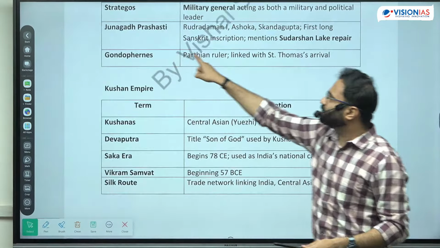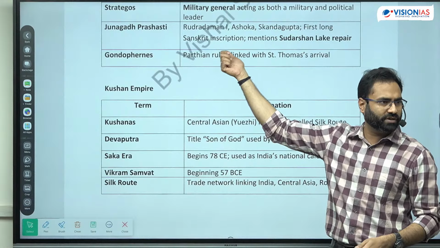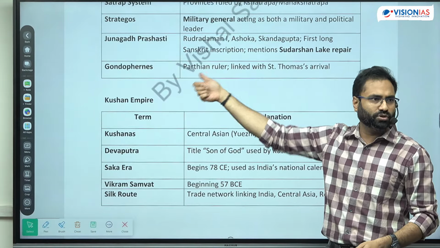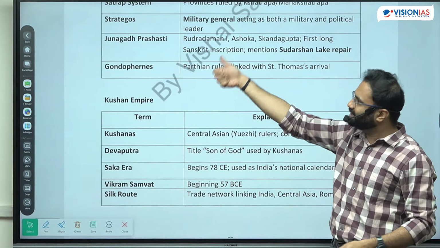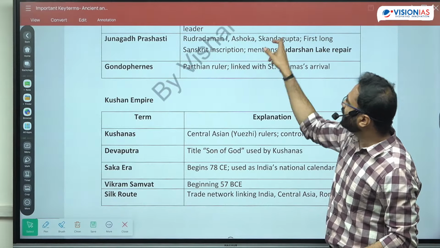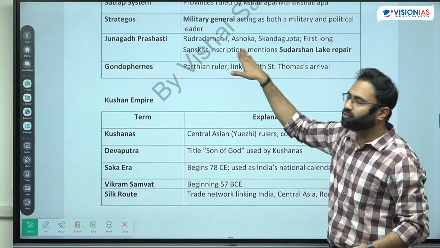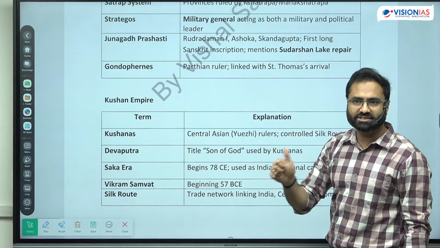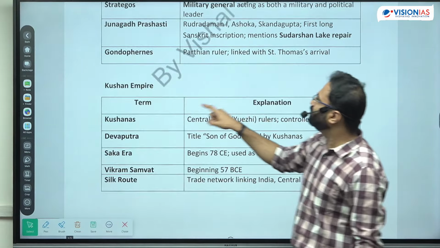Next is the Junagadh Prashasti. We have already talked about Rudradaman I. So the Junagadh Prashasti is a Girnar rock hill inscription. The Girnar rock inscription is also the Junagadh Prashasti. So Rudradaman I, Ashoka and Skandagupta, these are the three rulers whose inscriptions are there. The language is chaste Sanskrit, or the earlier, primitive Sanskrit.